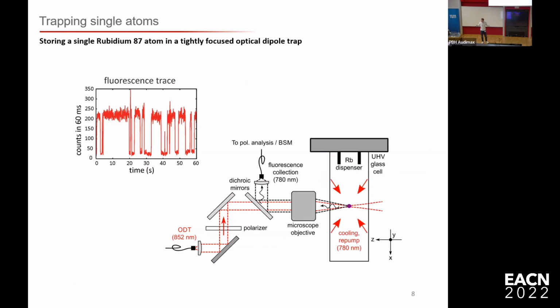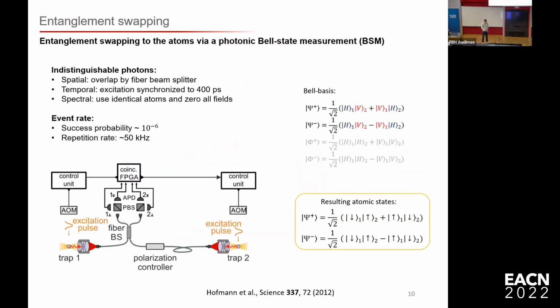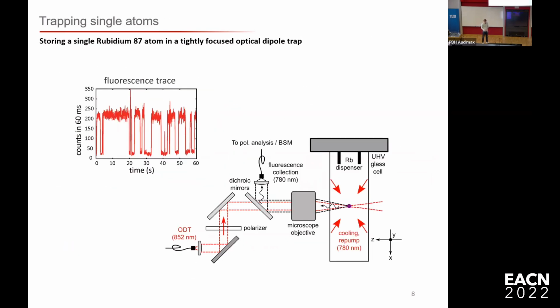Okay, what do we do in both labs? We trap a single rubidium atom. This we do as follows. We first generate a cold cloud of rubidium atoms in a magneto-optical trap. Then we shoot in an optical dipole trap beam, which we focus down via this microscope objective. And the focus of the microscope objective is exactly at the position of the cloud of the MOT. Then we can load 1 atom from the MOT into the dipole trap.